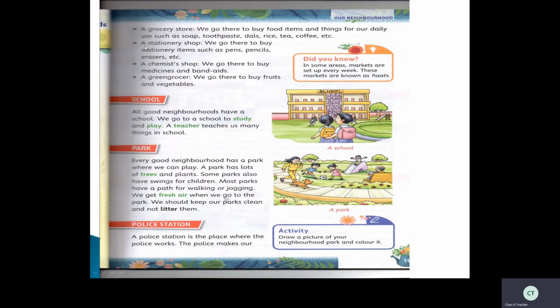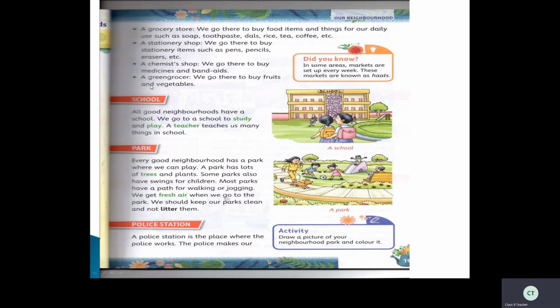Okay. Now see here, a stationery shop. What is a stationery shop, children? Where will you go for pens, pencils, books, erasers? Yes, you will go to a stationery shop to buy all these things. Now, a chemist shop. What is a chemist? There we get medicines and also bandages. We get a lot of medicines. So we can also call it a medical shop, or else we can call it a pharmacy. Okay, we go there to buy medicines and band-aids.